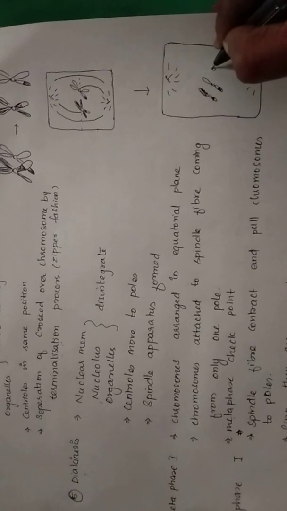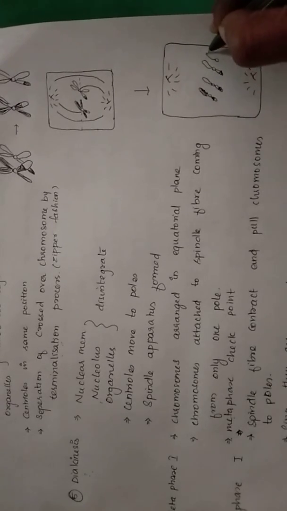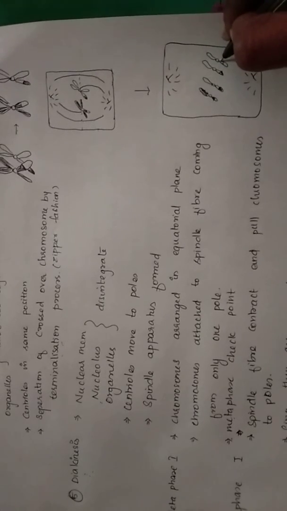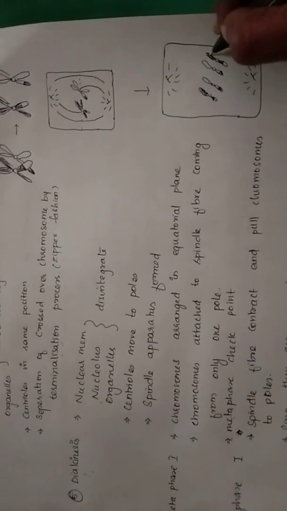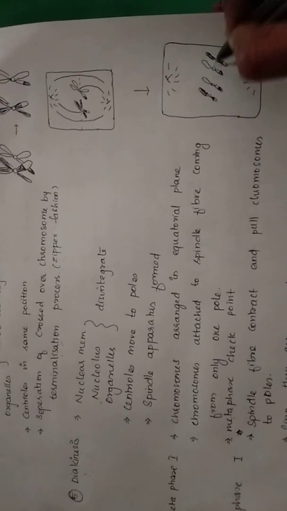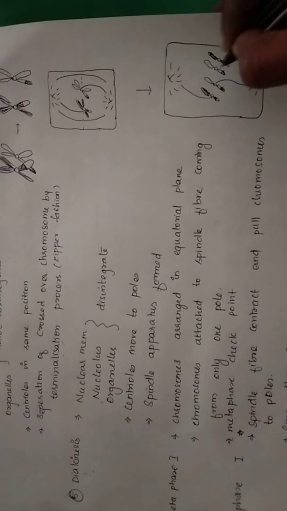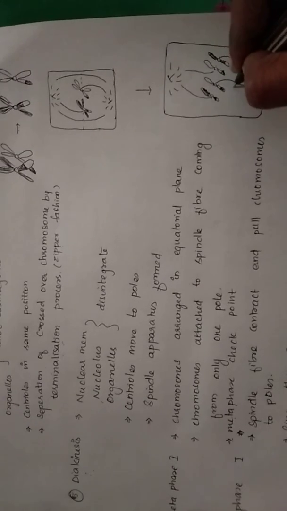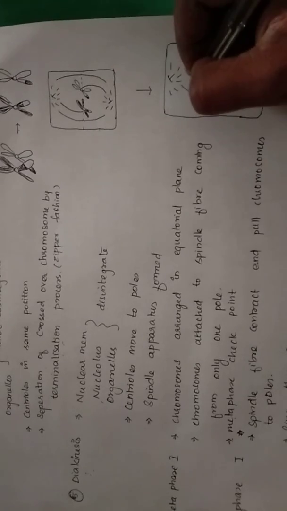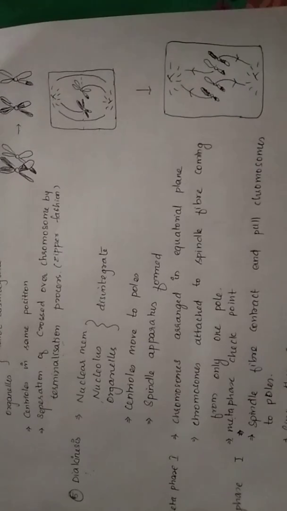We'll consider another pair of chromosome. I will show this tetrad also like a dyad. So this is one pair of chromosome, this is another pair of chromosome. In each pair, they are going to be attached only to the opposite poles. So the one attached to this pole is going to pull this side, the one attached to this pole is going to pull this side.